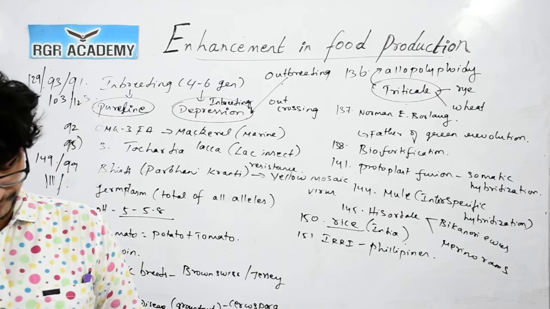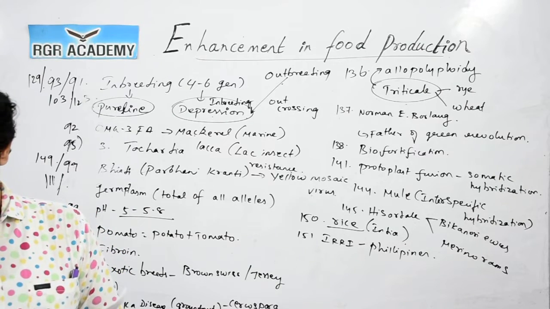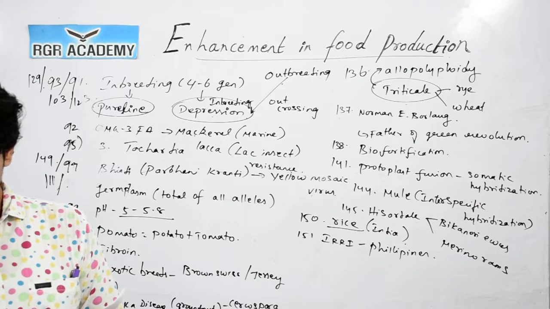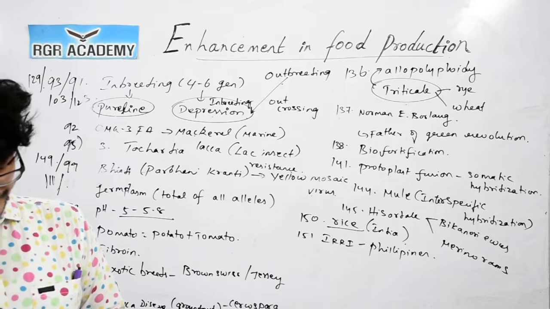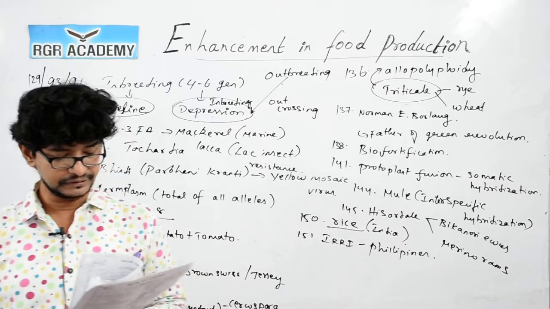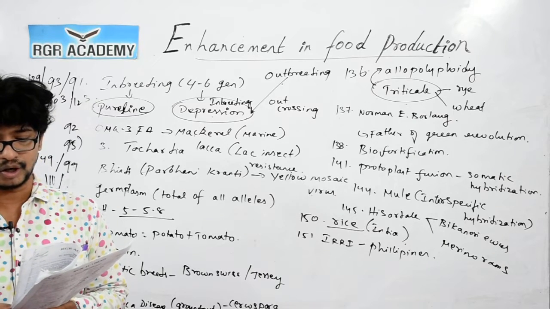Question number 156. The Nobel Prize for the study of the communication methods of honeybees was given to Karl von Frisch.